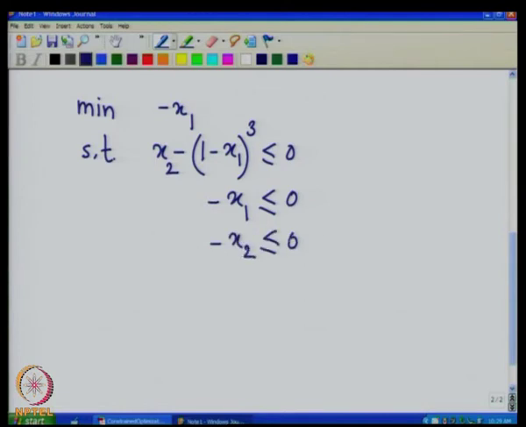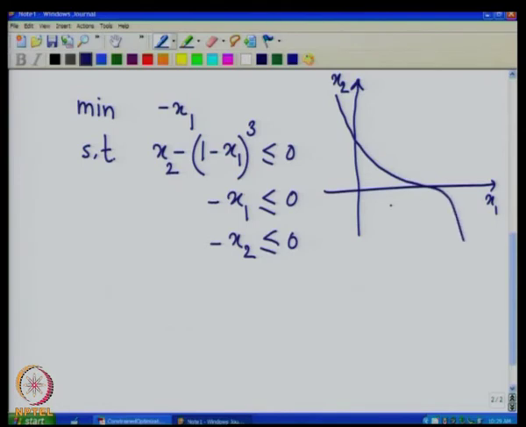Now, let us look at the constraint set. We have x1 and x2 as the two axes, and this is the constraint x2 equal to (1 minus x1)^3, and we are talking about the points which are less than or equal to this.